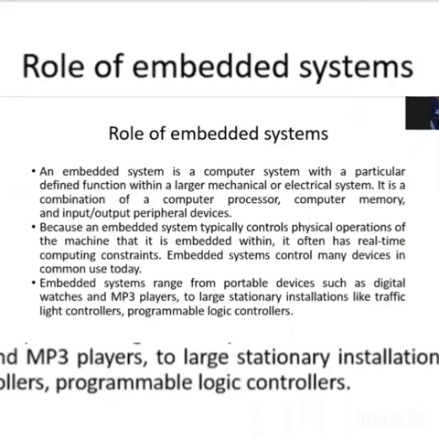Embedded system is ranging from portable as well as the stationary devices. If you see any electronic devices, there will be use of microprocessor, there will be either use of microcontroller, because at every electronic device we need to do some functions.